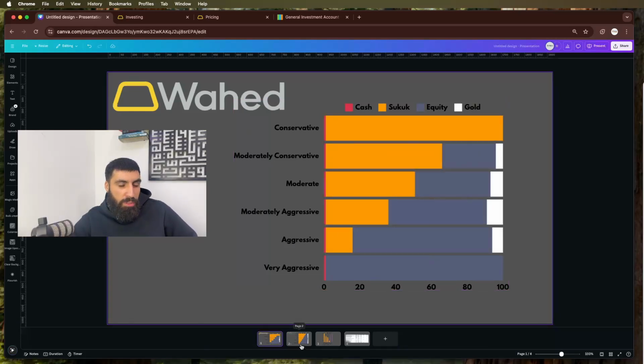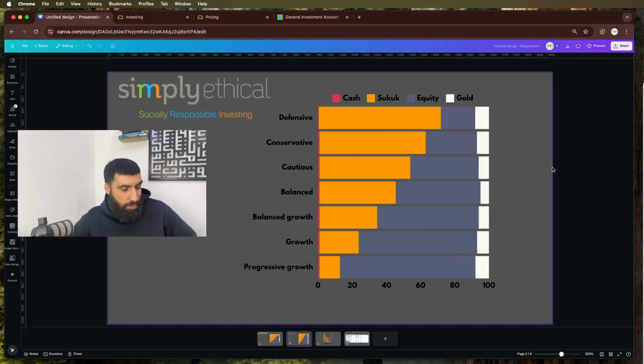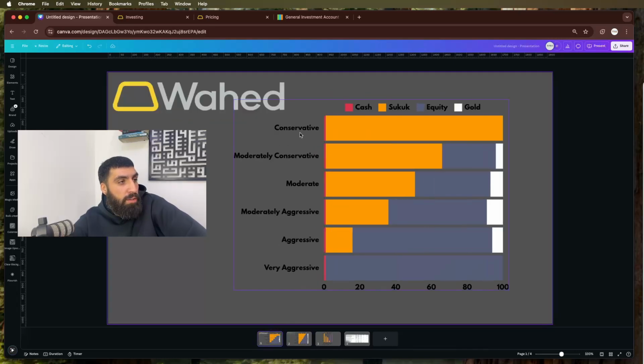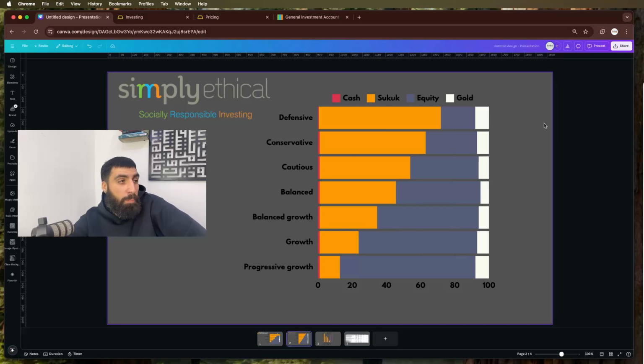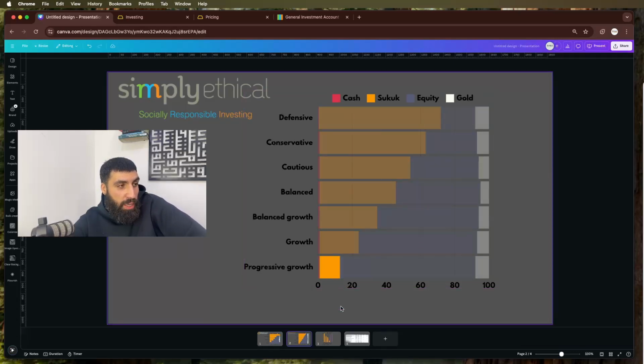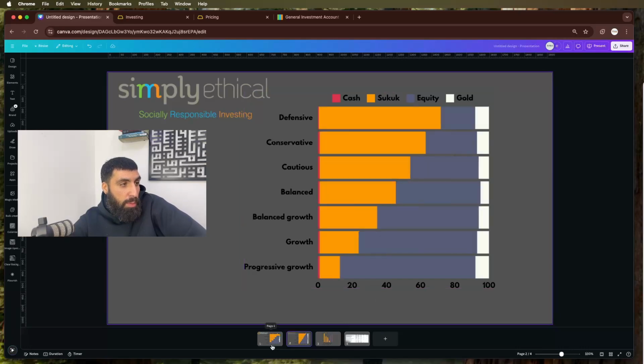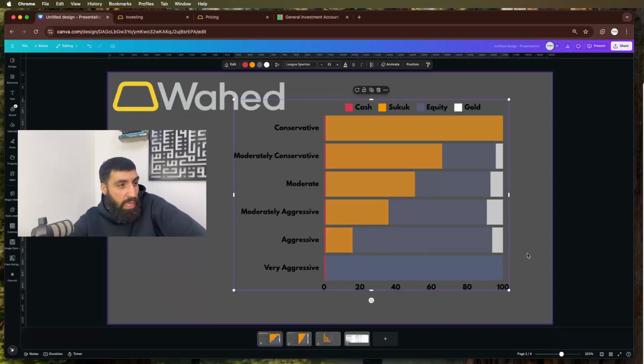And don't worry, I produced a graph for you as well. Ta-da! Now, the graphs aren't exactly the same, and let's pick out where the differences lie to try and understand where there isn't consensus. So for the most conservative Wahed portfolio, they've allocated it all to Sukuk. Whereas for the most defensive Simply Ethical portfolio, they have also included some equities in the most defensive portfolio. And then if we look at the flip side, for the most aggressive Simply Ethical portfolio, they still have some Sukuk in there, even though the majority is in equities. But if we go back to Wahed, it's all in equities at that level of risk.